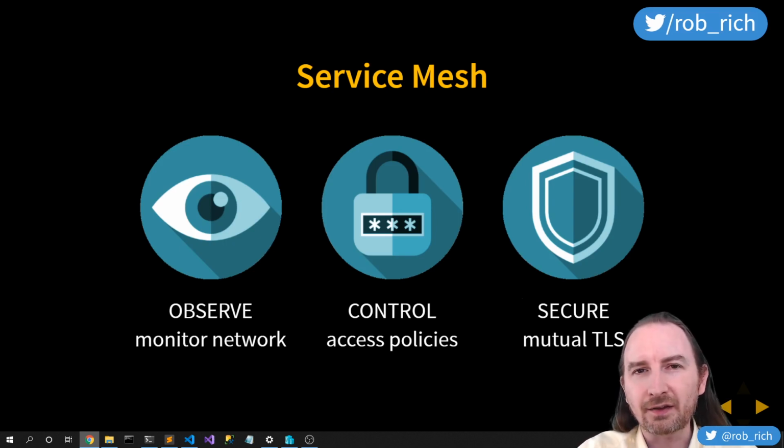Now we can create access policies. We can control that traffic. Is service A allowed to talk to service B? Or is service A a rogue service that just got spun up? We can create these access policies so that only the traffic that we want flows in the directions that we want within our cluster. And then mutual TLS, security. We're creating this mutual TLS with a trust chain without impacting the code in our cluster. We don't need to change our application to be able to speak securely between our services. That's really powerful. Observe, control, secure.